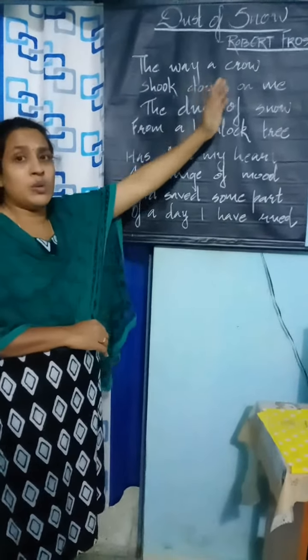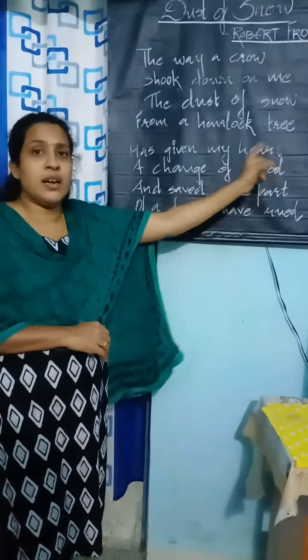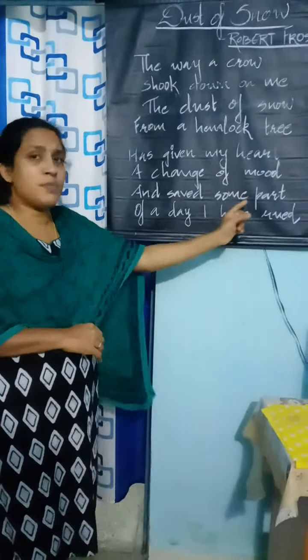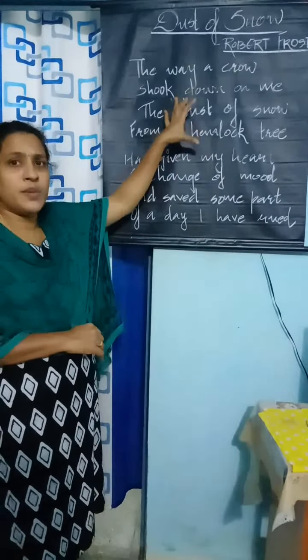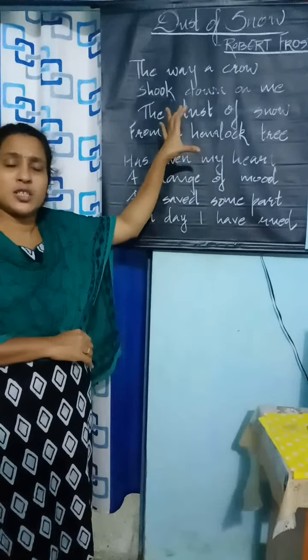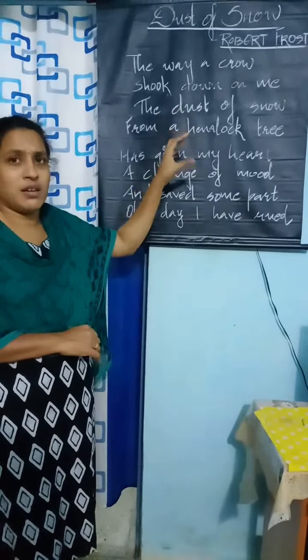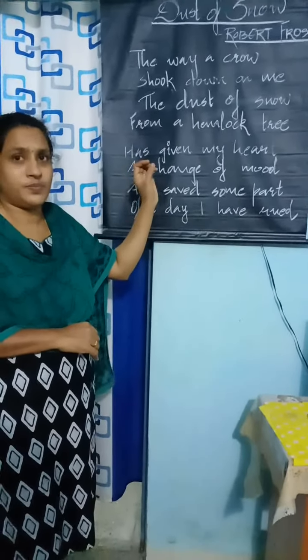The way a crow shook down on me the dust of snow from a hemlock tree has given my heart a change of mood and saved some part of a day I had rued. From this poem itself, it is very clear that it is a very short poem. It is a very small poem of 2 stanzas. Each stanza consists of 4 lines.